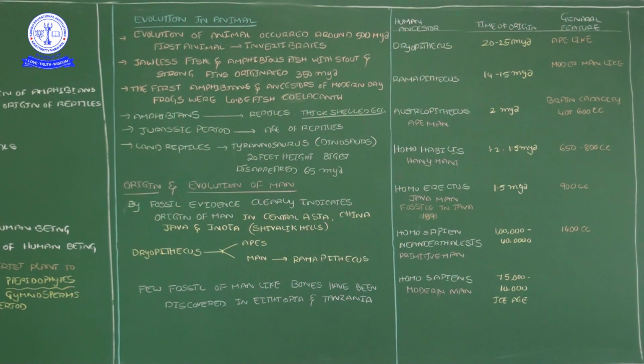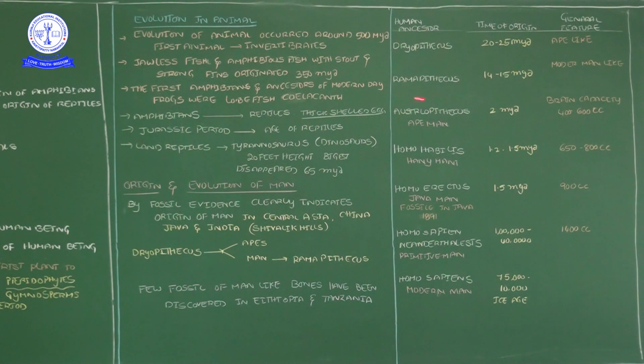Dryopithecus, in the corner first, Dryopithecus originated at the time period of 20 to 25 million years back. It is an ape-like organism. Total body is covered with hair. Generally the behavior is also ape-like, and the brain is also big in size. Okay, don't think that if the brain is big it is more intelligent. So Dryopithecus has a big size brain. It seems like an ape also.